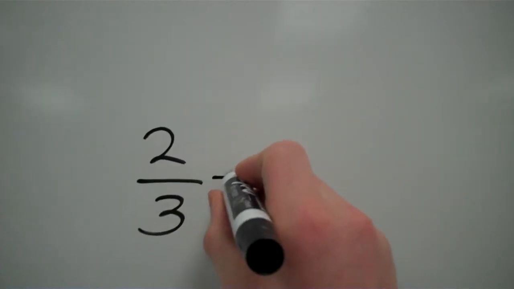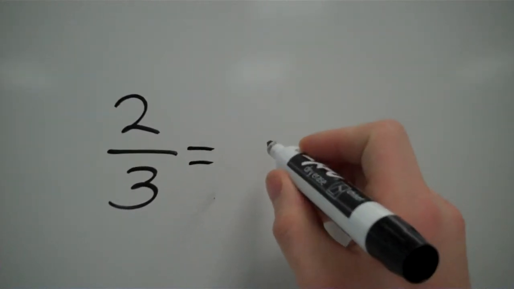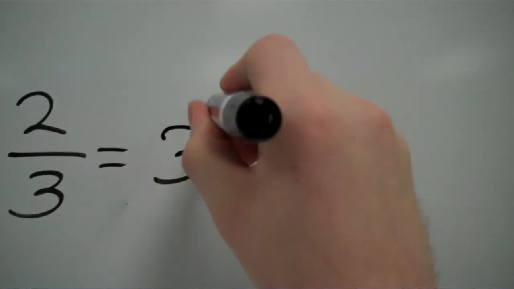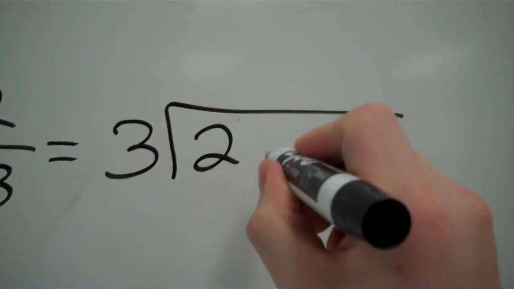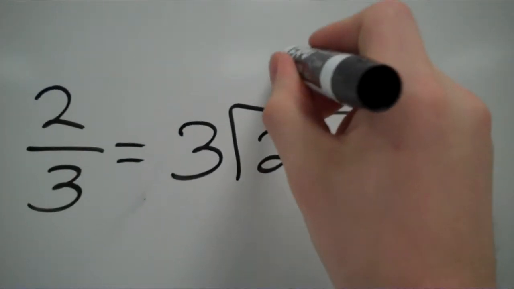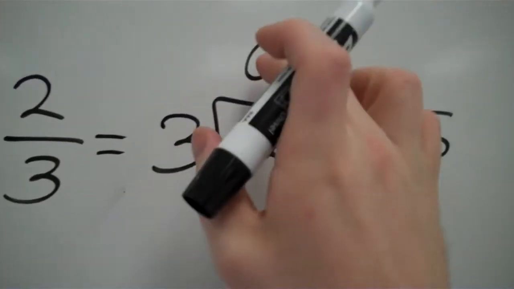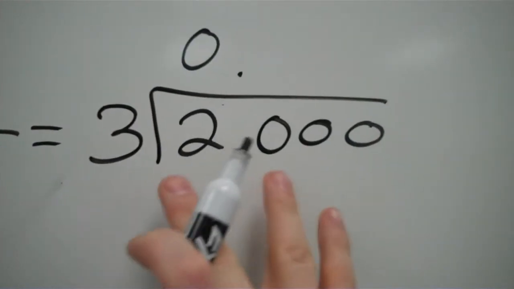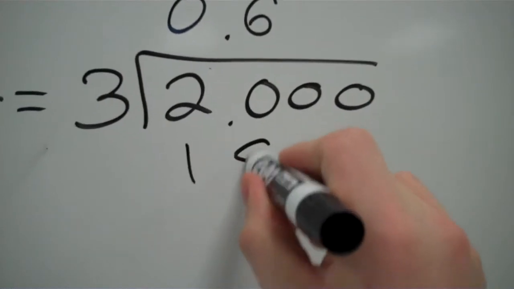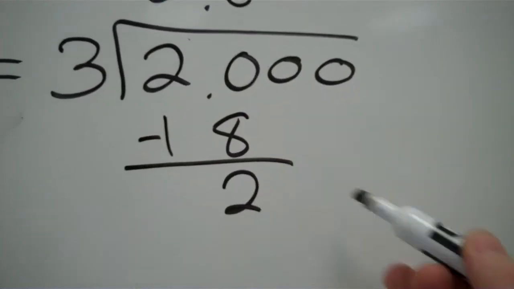So the first thing we have to do with things like that is we have to make sure that we put them in long division form, so we can change them into a decimal first. So we go 3 goes into 2, and I'm going to add some zeros here and some decimal points. 3 goes into 2 0 times. We knew that because there's no whole number right here, so there can't be a whole number right there. But 3 goes into 20 6 times. And I get 6 times 3 is 18. And I get a 2 back.